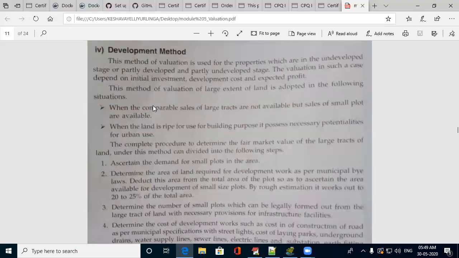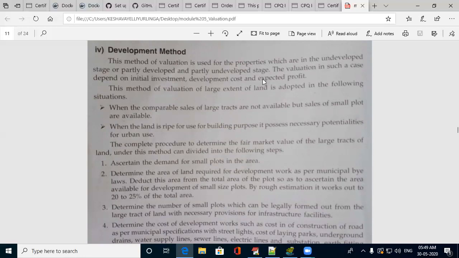Development method. This method of valuation is used for properties which are in an undeveloped stage, or partly developed or partly undeveloped stage. The valuation in such a case depends on initial investment, development cost and expected profit.